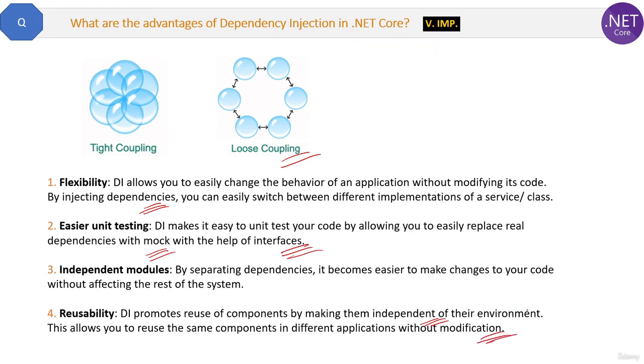Basically, when you implement dependency injection, your services are independent, so you can use one service in multiple other modules or services. That is reusability, and that is also promoted by dependency injection. Great, I think now you have enough information about dependency injection, right?